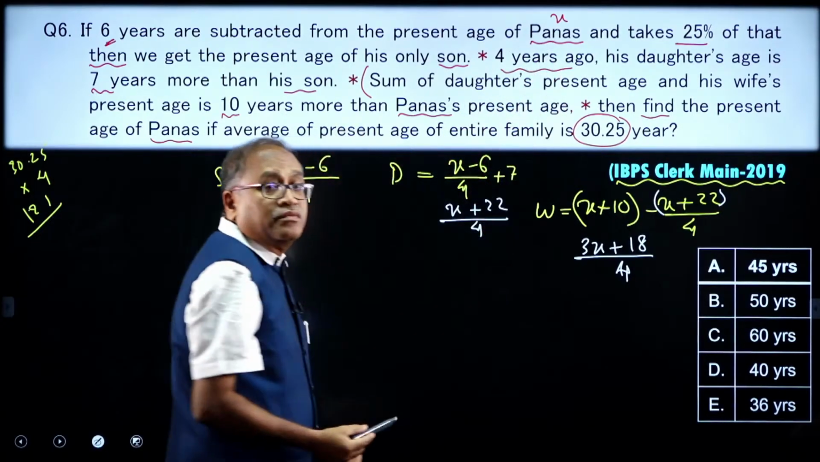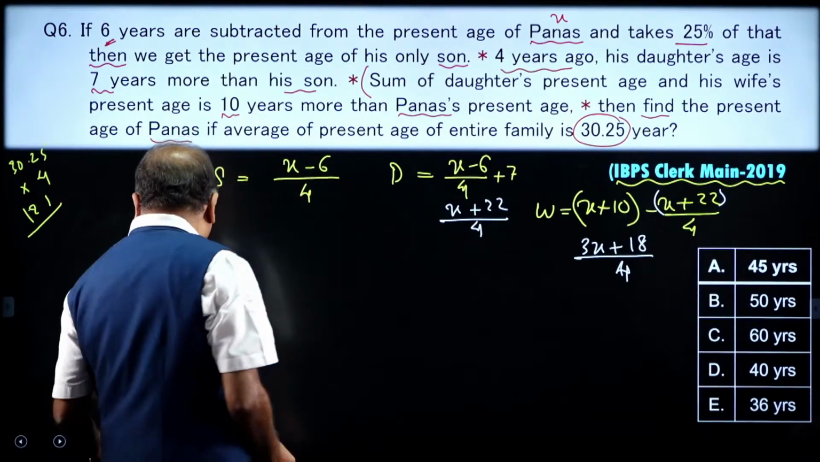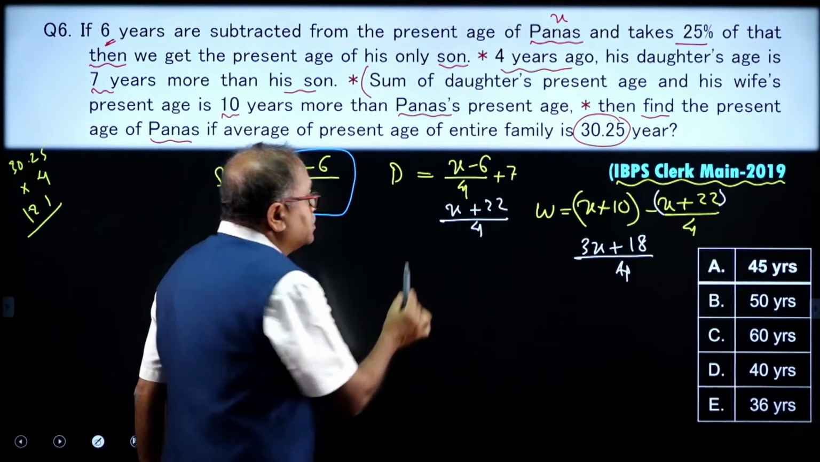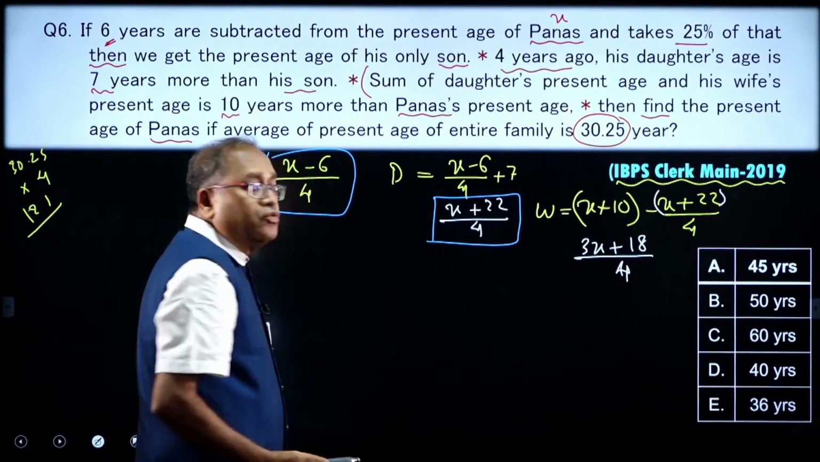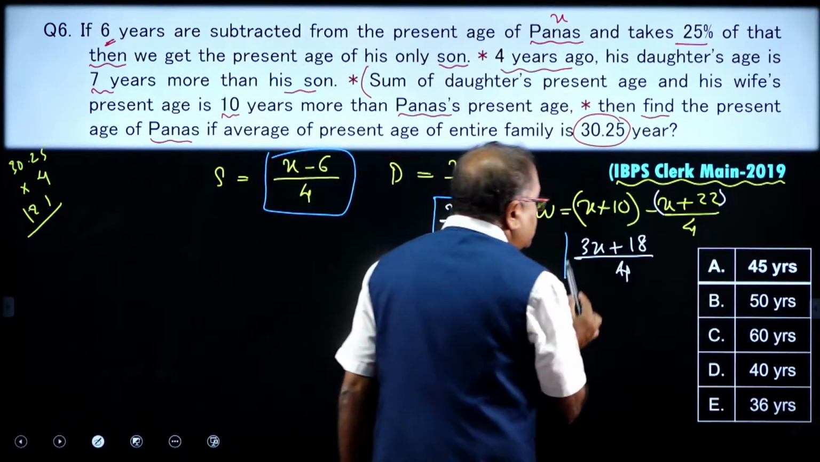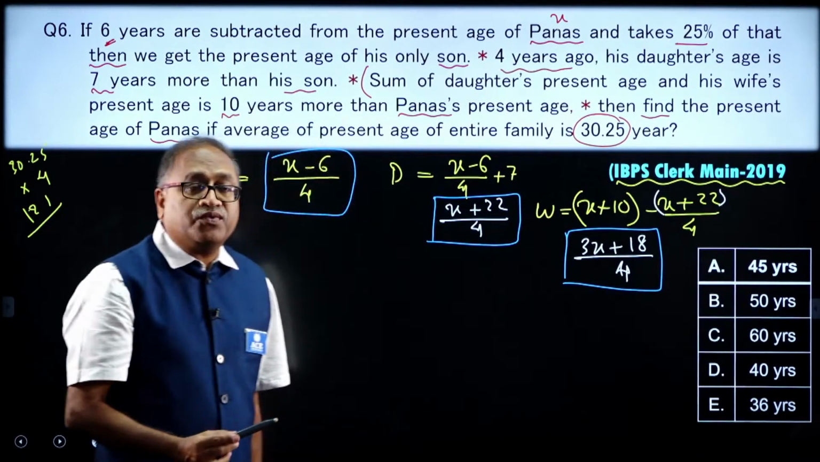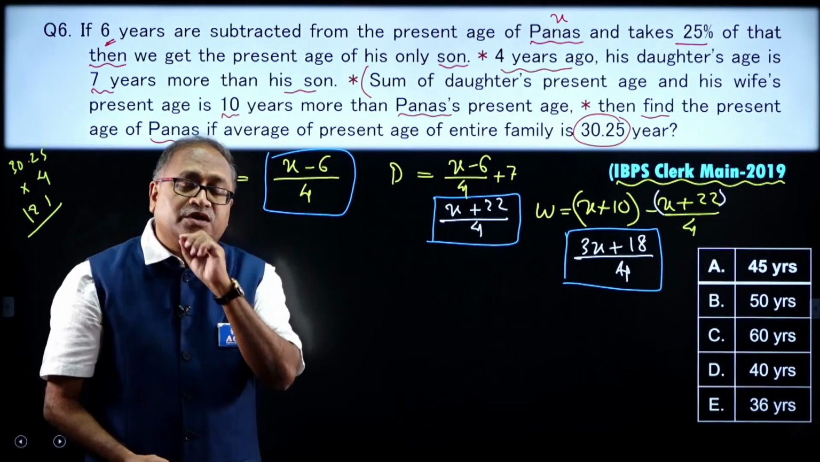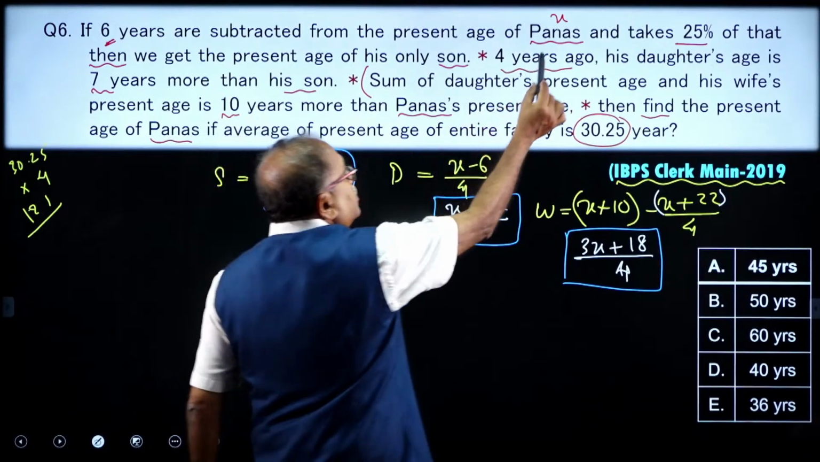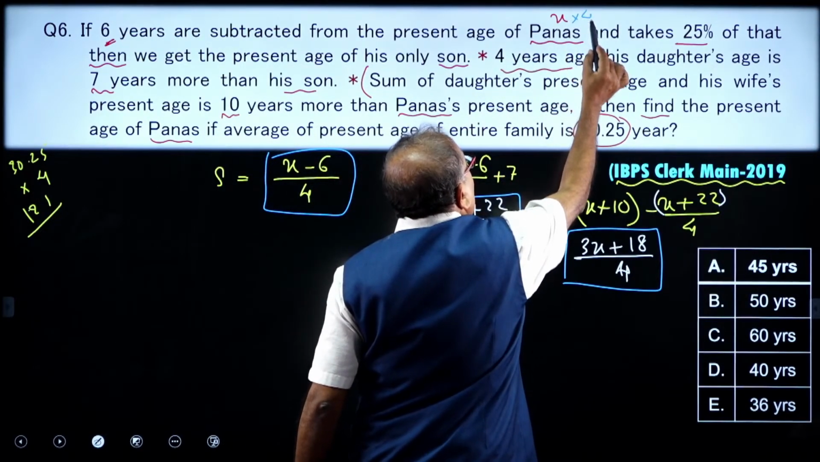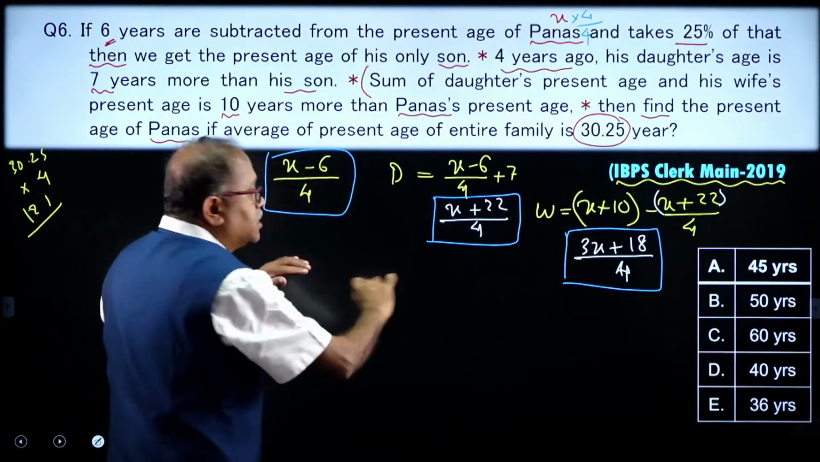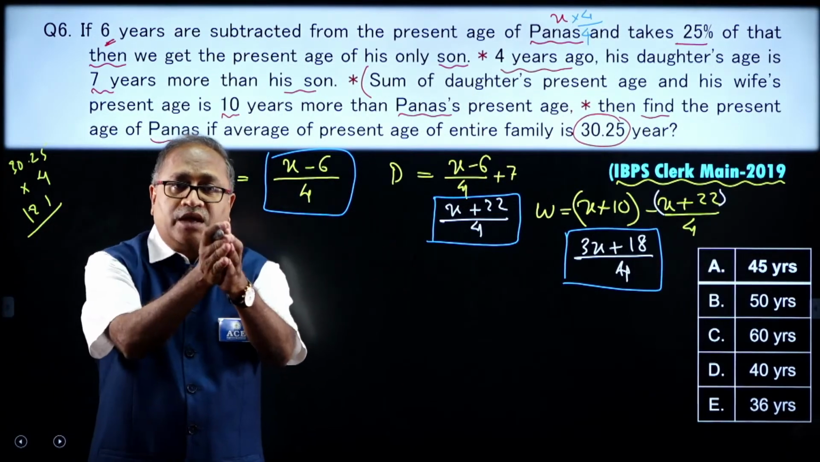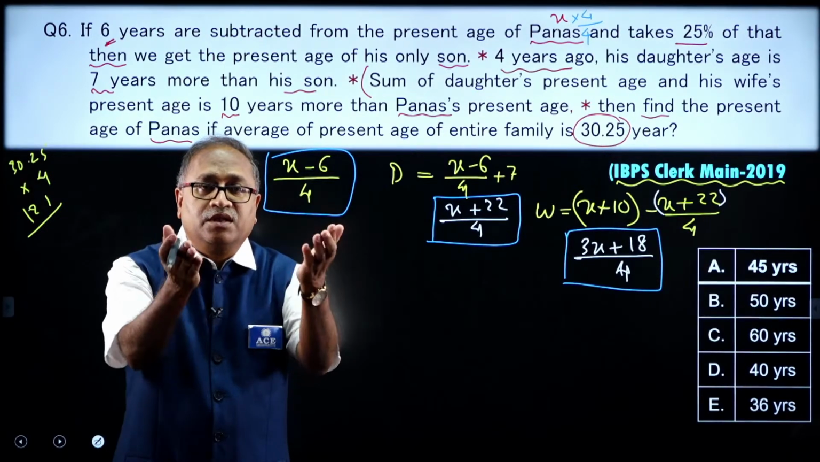So, let me write down the total age, and what is that? This is x plus (x minus 6), this is the age, plus (x plus 22) by 4, plus (3x plus 18) by 4. So, in every case I saw the denominator is 4. Here is a small trick: why not make the denominator 4 over here, multiply this by 4, then in all the cases the denominator will be the same. If the denominator is the same, we can directly add all the numerators. Let us do that.